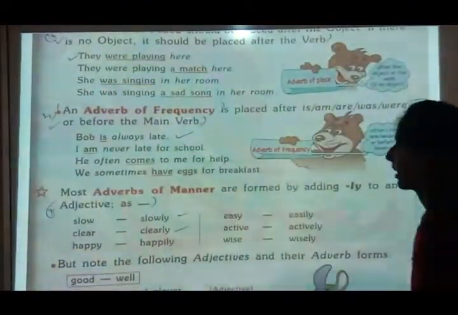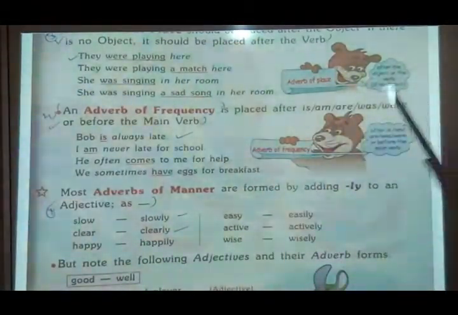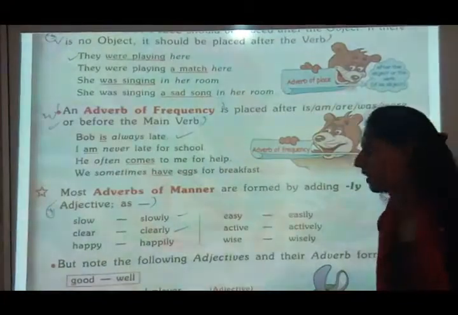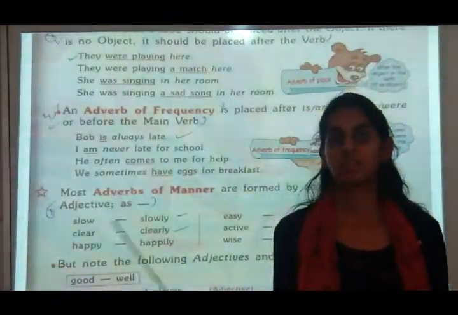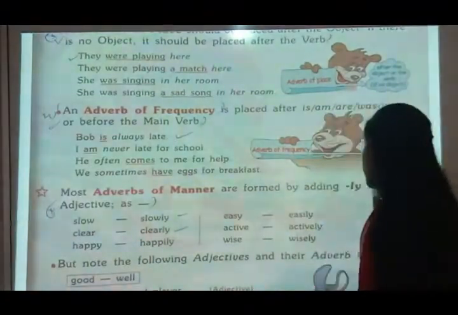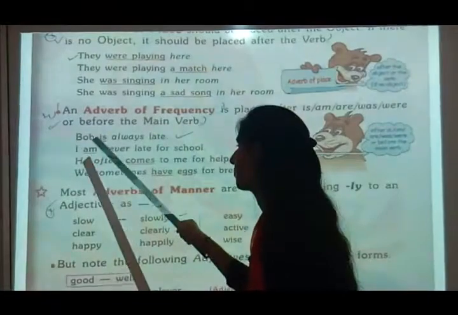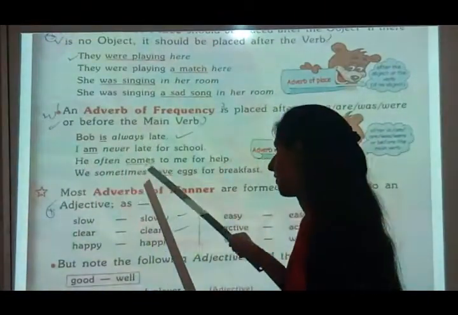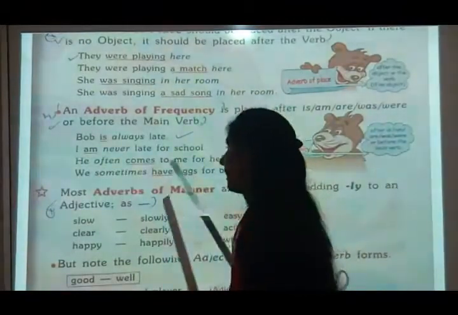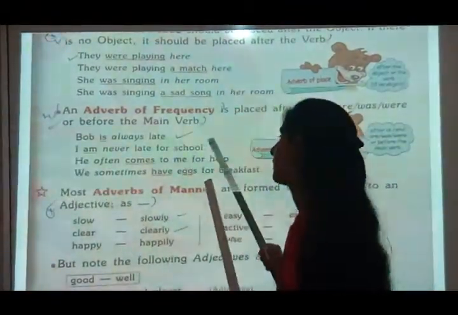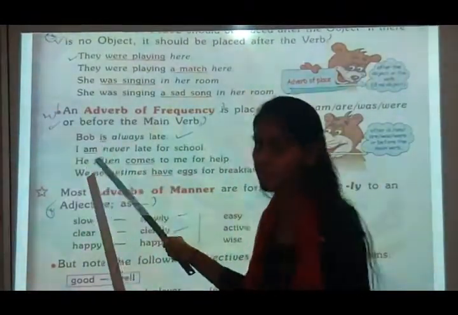Now see, an adverb of frequency is always placed after is, am, are, was, were, or before the main verb. Is, am, are are the linking verbs. So the adverb of frequency is kept after is, am, are, was, were. See, Bob is always late. Always, never, often are all adverbs of frequency. So in Bob is always late, always is the frequency, so it is kept after is.